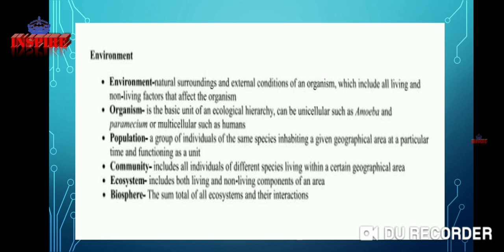Organism is the basic unit of an ecological hierarchy, and can be unicellular, such as the amoeba and parasites, or multicellular, such as humans. Population: a group of individuals of the same species inhabiting a given geographical area at a particular time and functioning as a unit. Community includes all individuals of different species living within a certain geographical area. This is called a community.